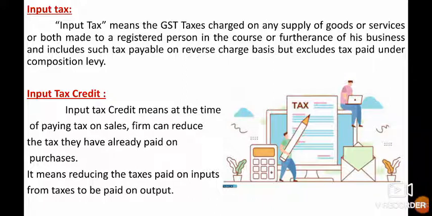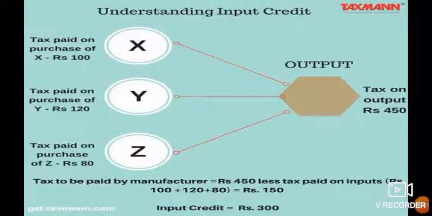Now, let us know about input tax credit with the help of an example. Let us assume Mr. A is a manufacturer. The tax payable by him on output is 450. Tax paid on input or purchase is rupees 300. He can claim ITC of rupees 300. He only needs to deposit or pay rupees 150 in taxes to the government. This is a benefit for the person who is availing ITC.